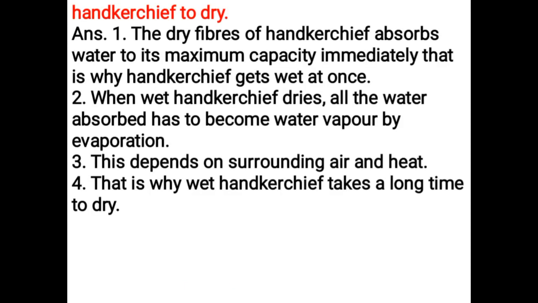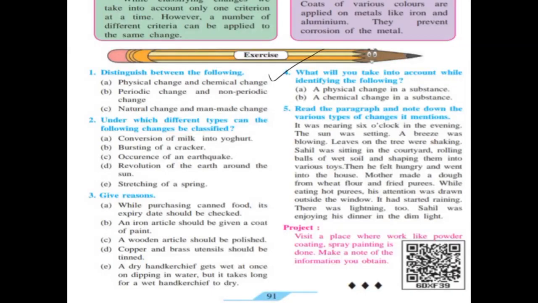A dry handkerchief gets wet at once on dipping in water, but it takes long for a wet handkerchief to dry. The dry fibers of the handkerchief absorb water to their maximum capacity immediately. That is why the handkerchief gets wet at once. When a wet handkerchief dries, all the water absorbed has to become water vapor by evaporation. This depends on surrounding air and heat. That is why a wet handkerchief takes a long time to dry.